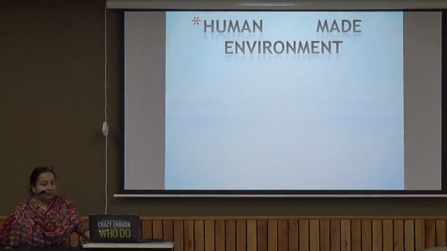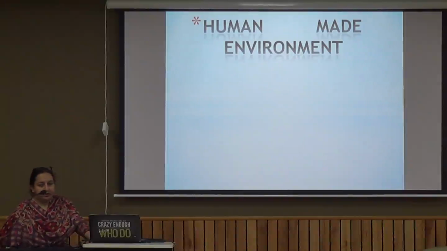Now what is the human made environment? These are the things that we have created ourselves, like the furniture or the vehicles or the infrastructure around us.